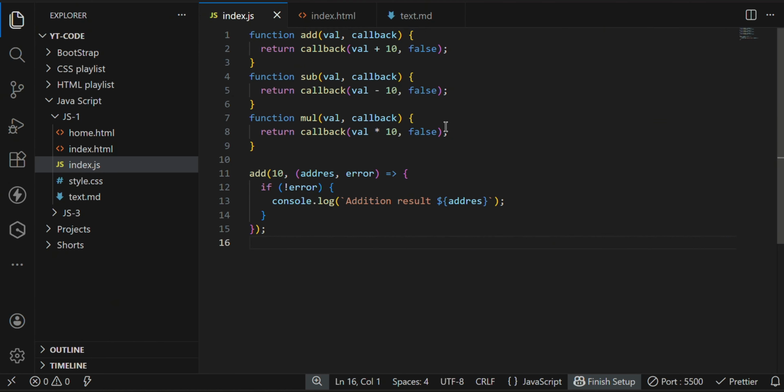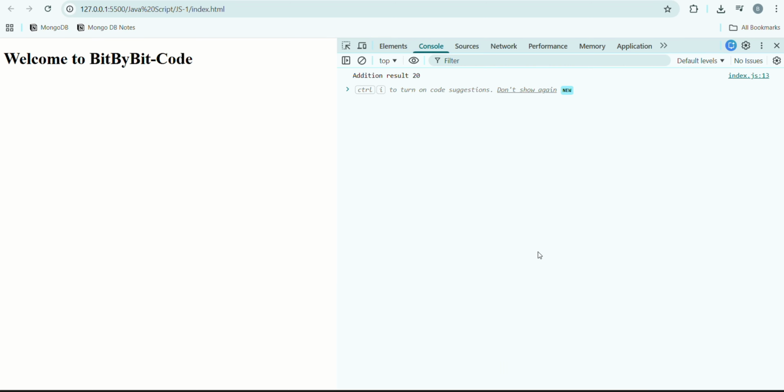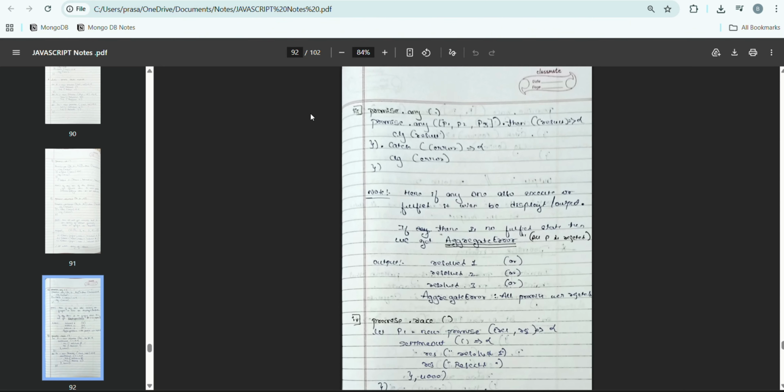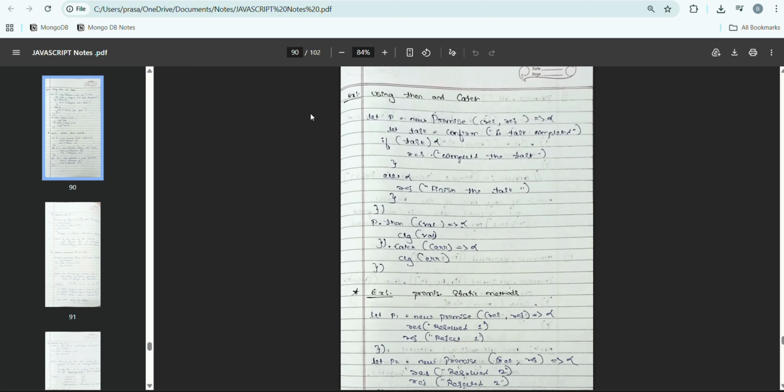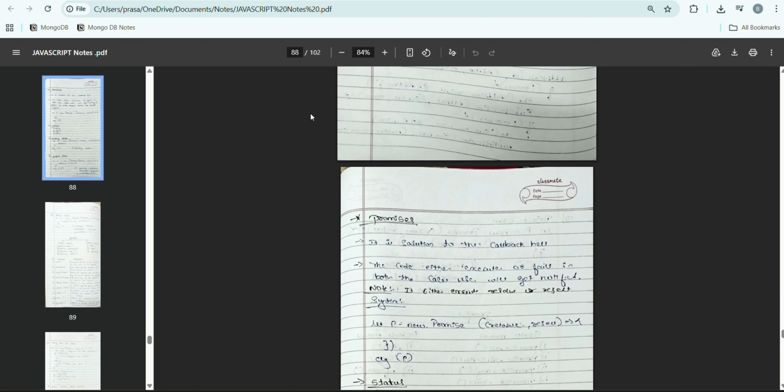In today's video, we are going to learn about callback hell and about promises. In this one, we will not learn callback hell in detail, because it is just a scenario like the one we used previously, but we still have the advanced feature called promises. So we will go with promises directly. But before that, I will just explain what callback hell is.